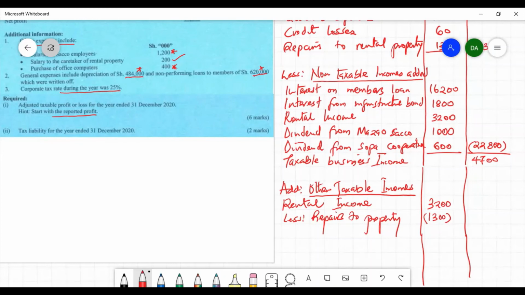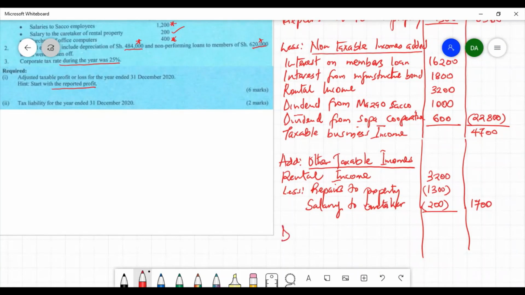Then salaries to caretaker of the rental property equals 200. If we deduct the two expenses from the rental income, then we get a total of 1,700 as the net rental income.